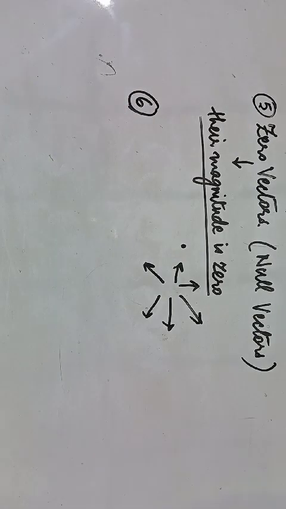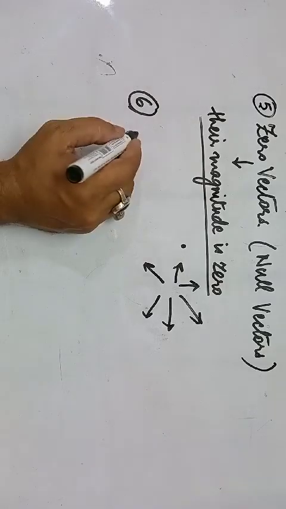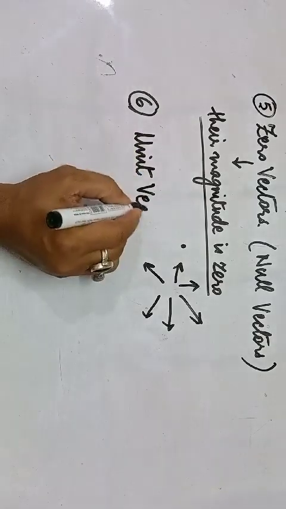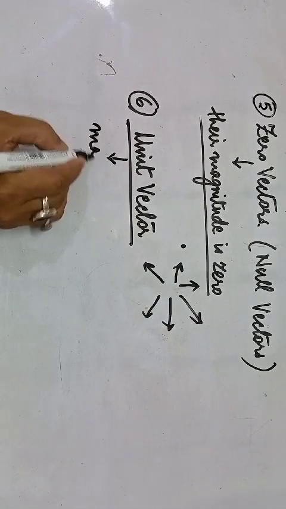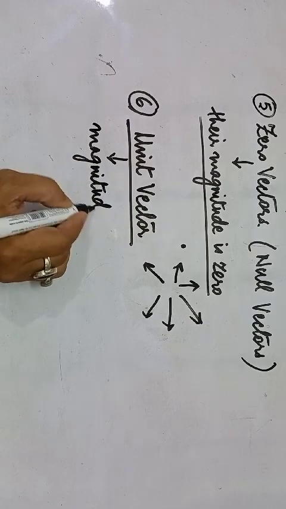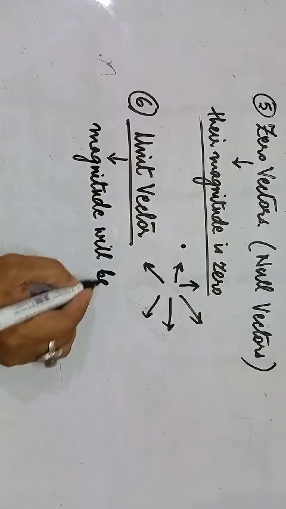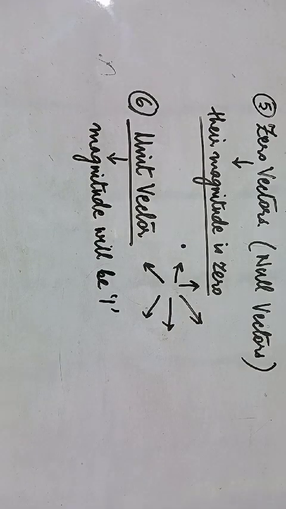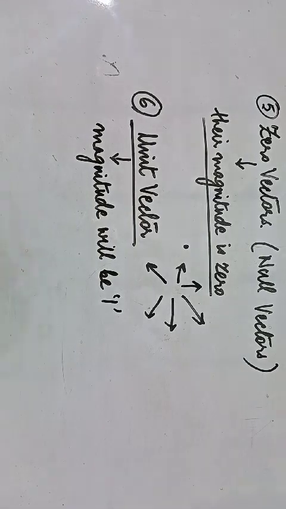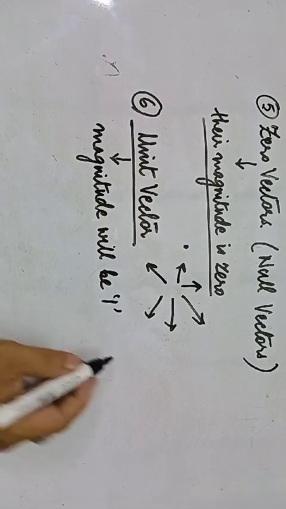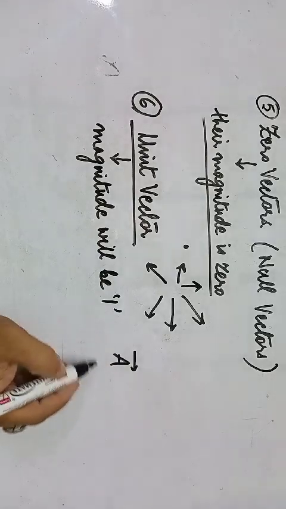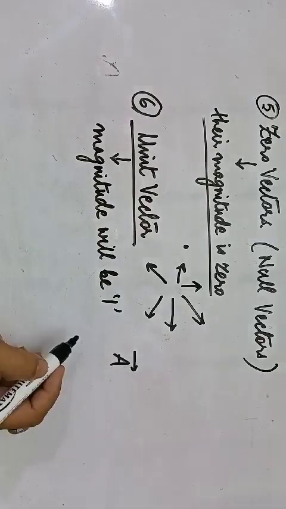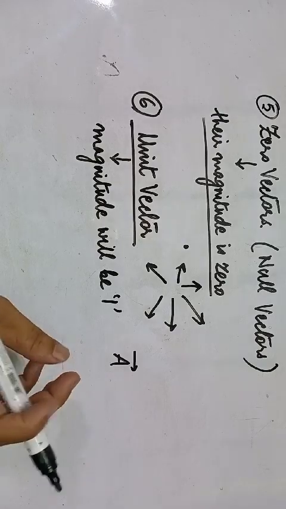Similarly, we have the last classification here as unit vector. So what is a unit vector? As the name suggests, its magnitude will be 1, or unity. So how will you represent a unit vector, and essentially how do you get a vector which has a magnitude of 1? Let's say, for example, we have a vector A, and this vector has some magnitude as well as direction. So how do you convert this into a unit vector?